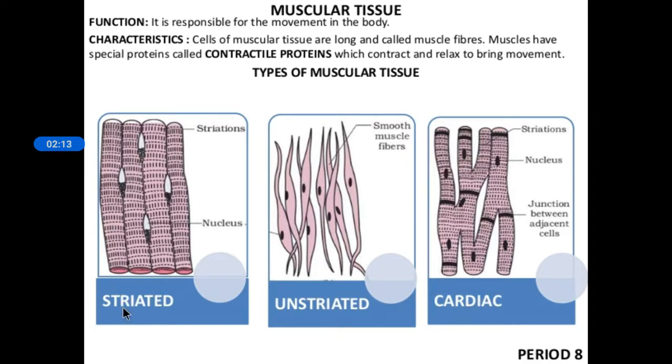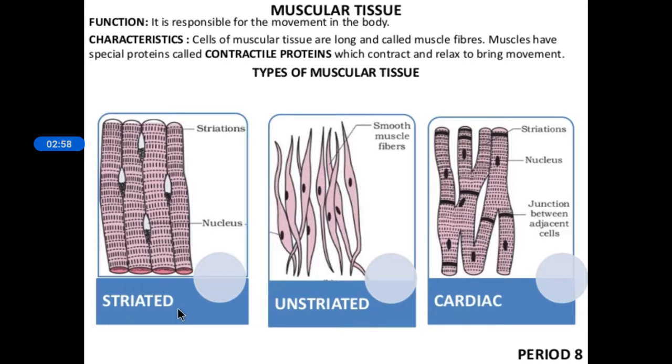So the first one is striated. If we want to raise our hands, we are able to raise them according to our wish, according to our conscious, so it is in our control. Those types of muscles which are in our control, with which we are able to raise our limbs and our legs, are known as striated or voluntary muscles.